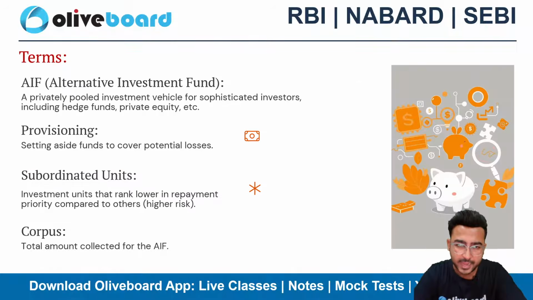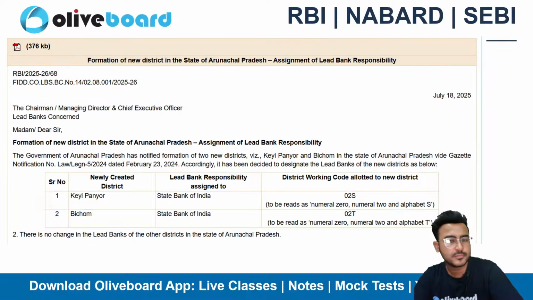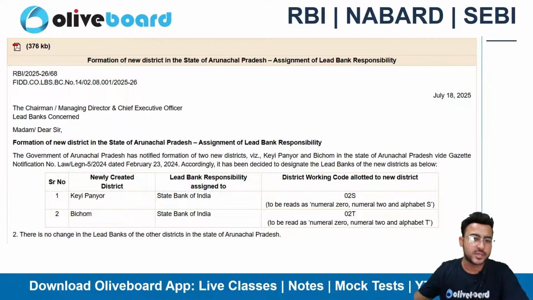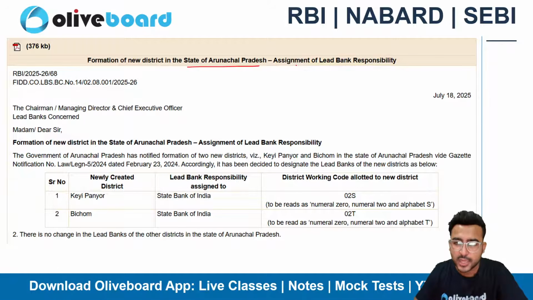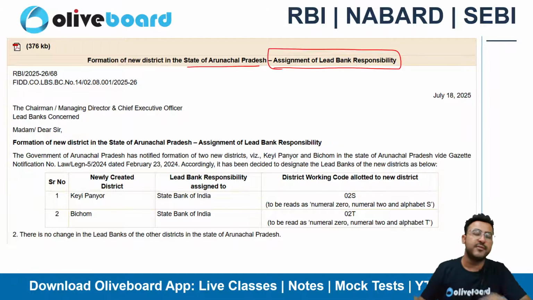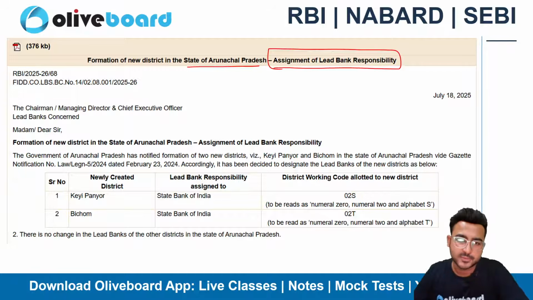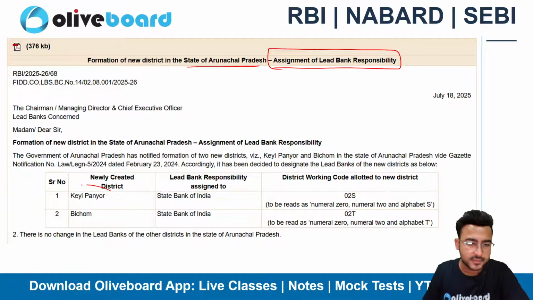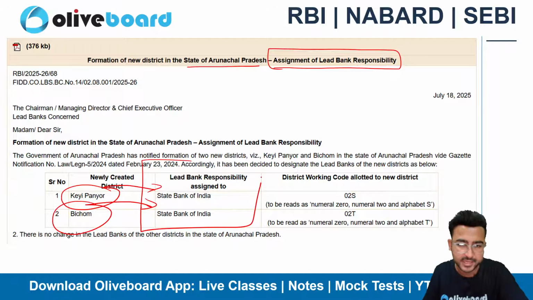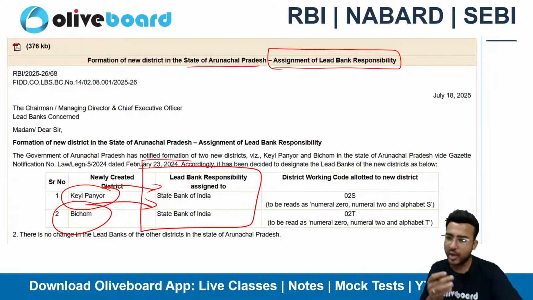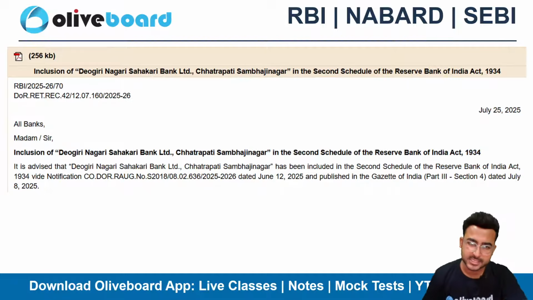Next is related to the formation of a new district in the state of Arunachal Pradesh, assignment of lead bank responsibility. Whenever we have a new district, there is a lead bank assignment as well. So here we can see that in the first district SBI, and in the second district as well SBI has been assigned as the lead bank in Arunachal Pradesh. Not so important for your examination.